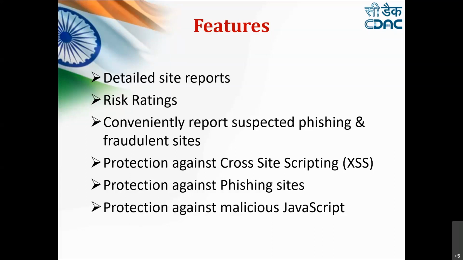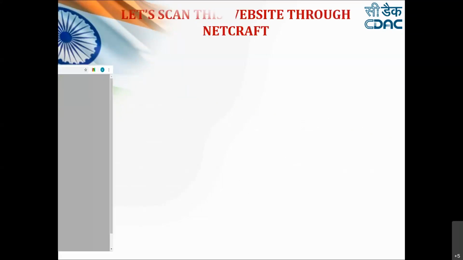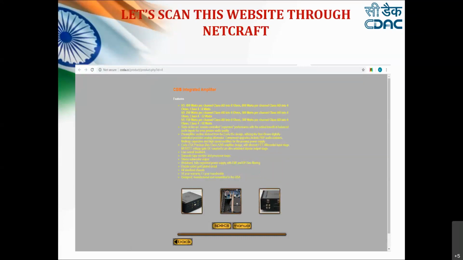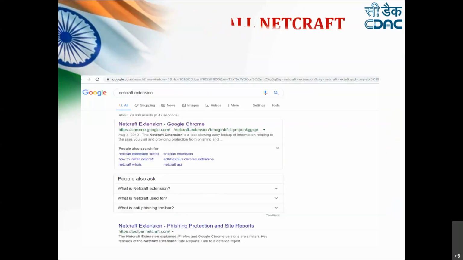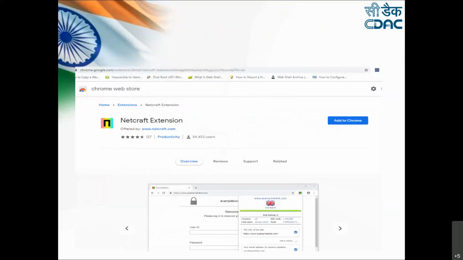Now, how to use this Netcraft? If you remember, while we were doing Google Dorking, we identified one vulnerable website. We will try to identify more and more information about this vulnerable website, which we identified using Google Dorks. So we will open Google and type Netcraft extension. The first link you get, you just click on that, and it will ask you to add to Chrome. This is an extension which comes through the Chrome Web Store, so this is actually a reliable one.